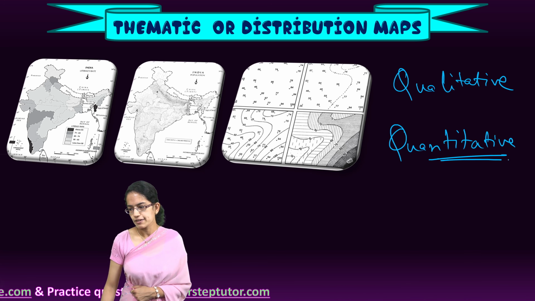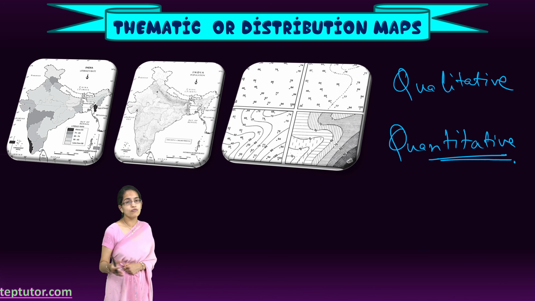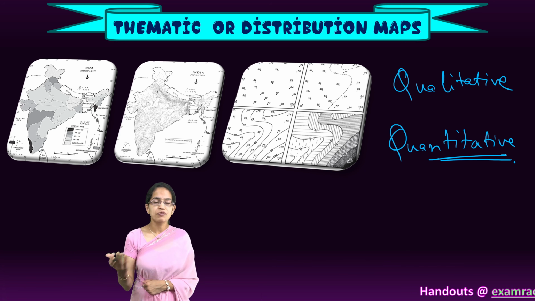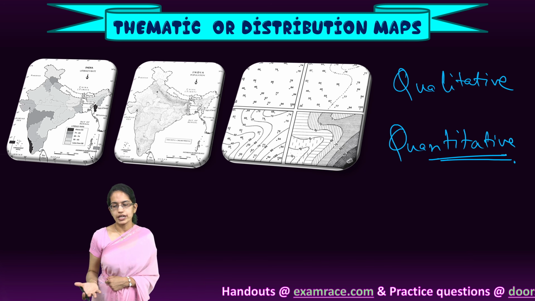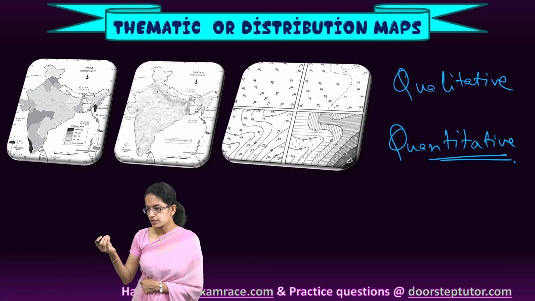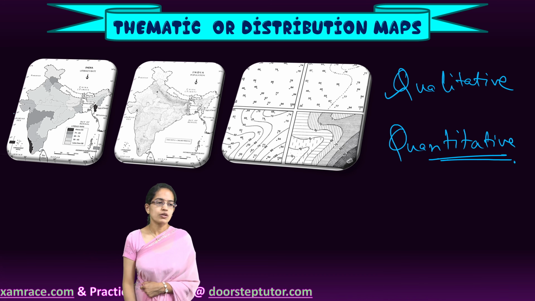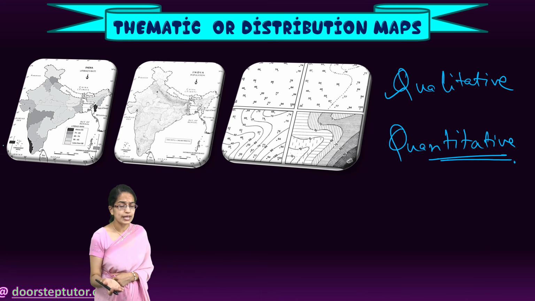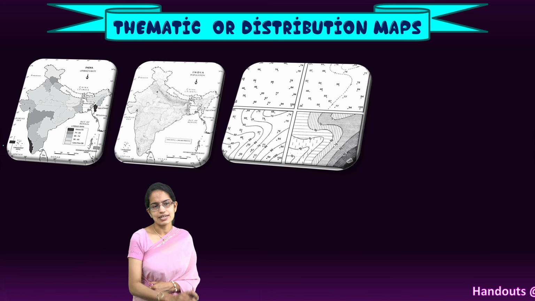Under a quantitative map, when we do, let's say, a rainfall depiction of less than 50 centimeters, 50 to 100 centimeters, 100 to 200 centimeters, that is a quantitative map because we are going through the quantities. However, when we are talking about qualities, we go through either a dot map, a choropleth or an isopleth map, which are the most commonly used. So let's understand these one by one.